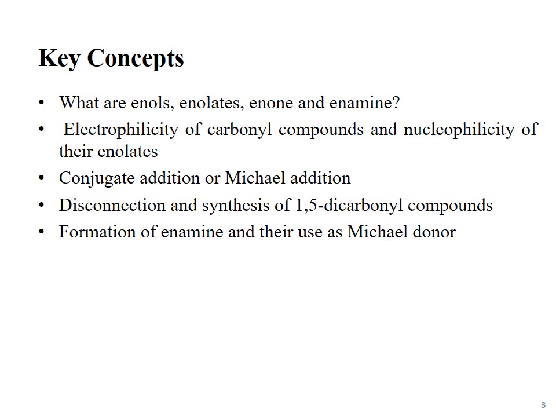After covering these basic concepts, we will move toward disconnection and synthesis of 1,5 dicarbonyl compounds. Here is our target material, that is the 1,5 dicarbonyl compound. First of all, we will disconnect the 1,5 dicarbonyl compound and convert that compound into its synthons, and then we will synthesize that target material. After this, we will discuss formation of enamines and their use as Michael donors. Remember, enamines are bifunctional compounds and they act as Michael donors, or we can say they act as enolates. The working principle of enamine is like the working mechanism of enolate.